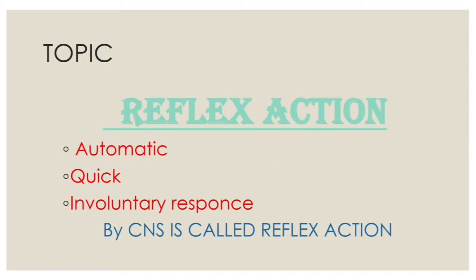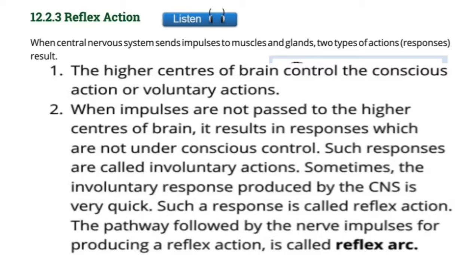Sometimes the involuntary response produced by the central nervous system is very quick. Such a quick response is called reflex action. Automatic, quick and involuntary response by central nervous system is called reflex action. Types of reflex action. There are two types of reflex action. When central nervous system sends impulses to muscle and glands, two types of actions or responses result.